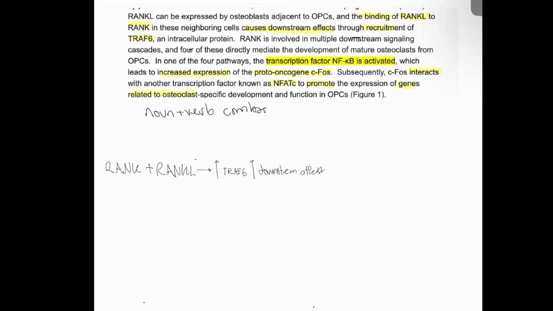In one of these 4 pathways, I'm going to do a drop-down menu from downstream effects, because there are 4 pathways, and sometimes later in the passage there can be a second pathway or a third. I want to create more space, so I call this a drop-down menu.